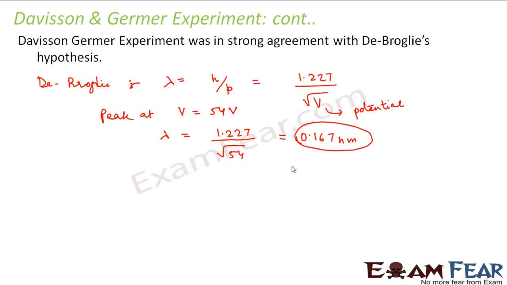So now that we have reached towards the end of the lesson, what did we conclude from this lesson, or what did we learn from this lesson? All that we learned here was that every radiation and every matter has dual nature. They can behave as a particle, they can also behave as a wave, depending upon the experiment where they are used, depending upon the situation where we are observing them.